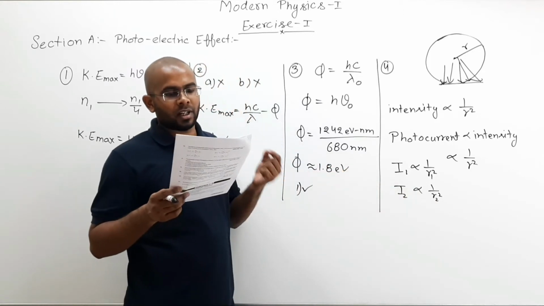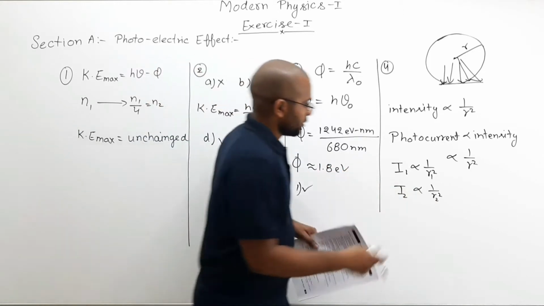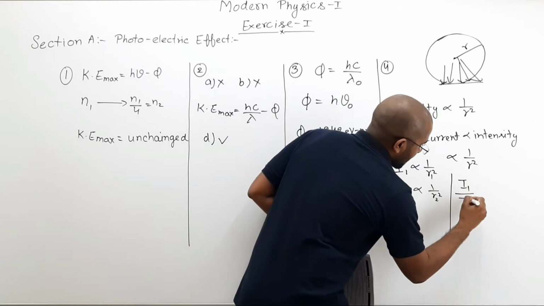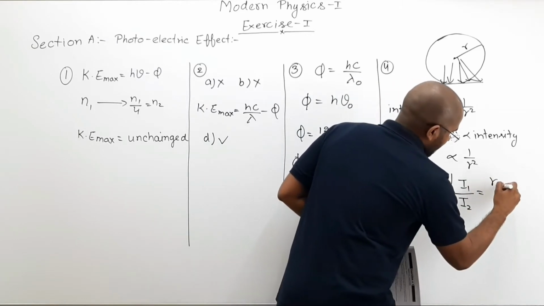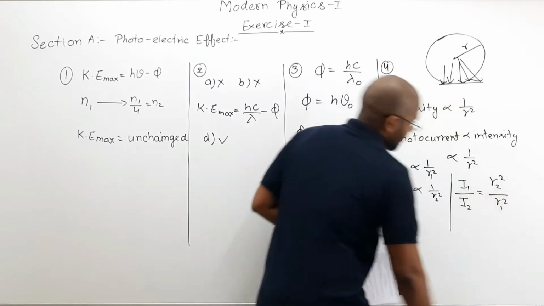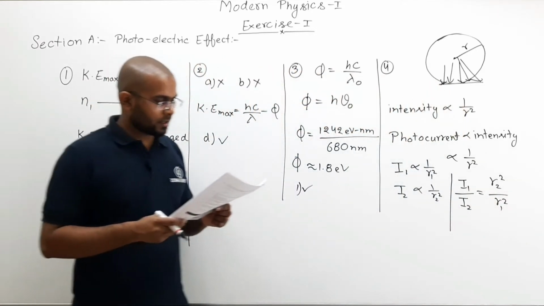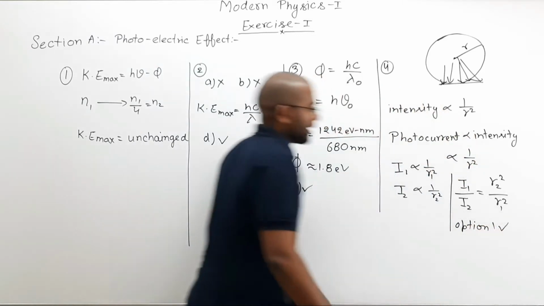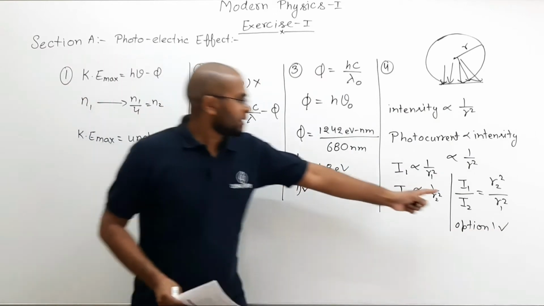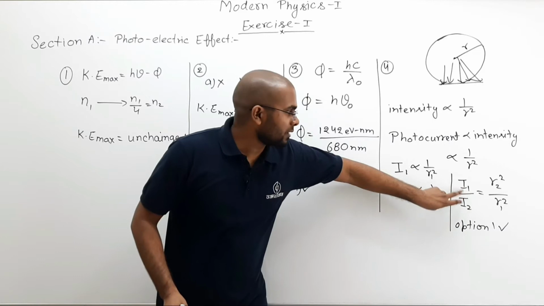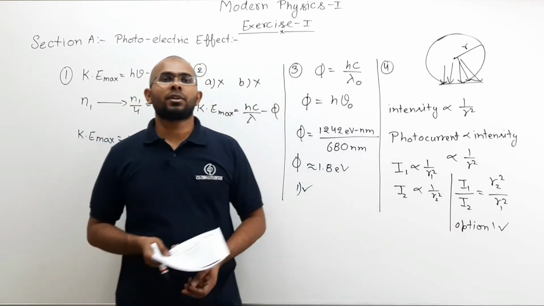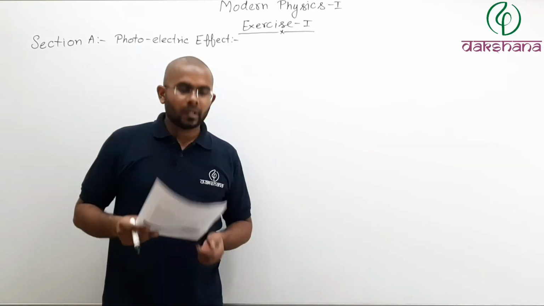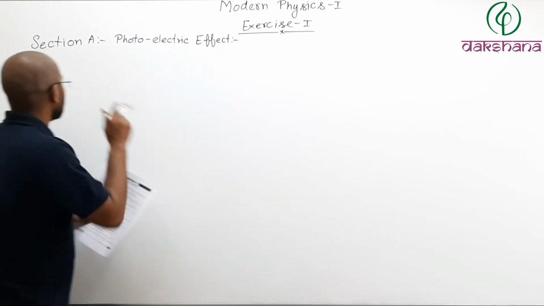Now they want the ratio of I1 by I2. So here you can find the ratio. Simply divide. So I1 by I2 will be equal to R2 square divided by R1 square. So that is your option number 1. So option 1 is the correct option, that when you find the ratio of photocurrents I1 by I2, they are inversely proportional to the distance from the source squared, like this. So now let us discuss the fifth question. What is the fifth question?